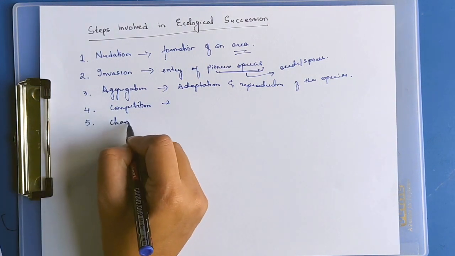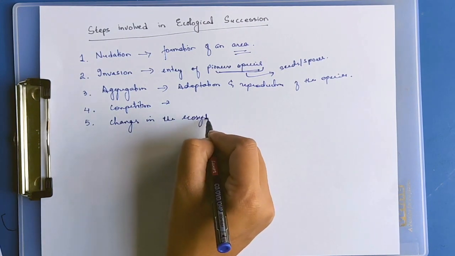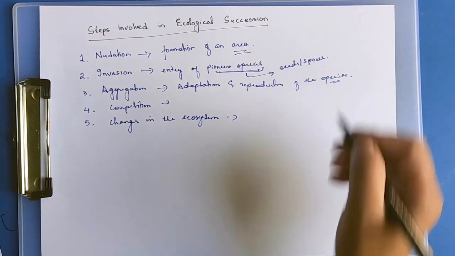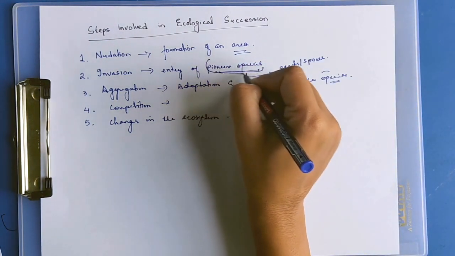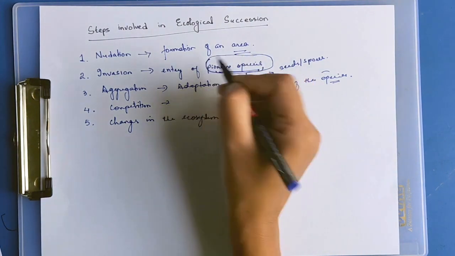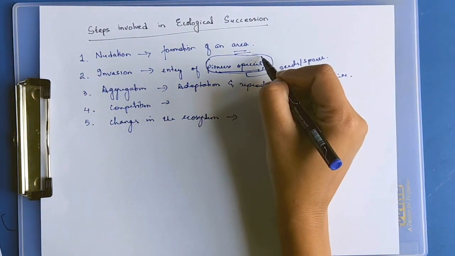There will be changes in the ecosystem due to the species which are already living there. In primary succession, the changes in the ecosystem make it unsuitable for the pioneer species.